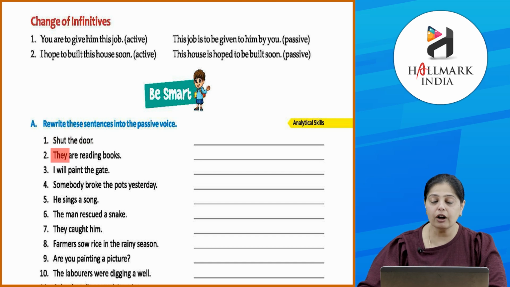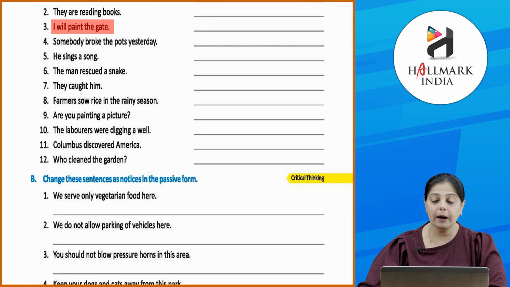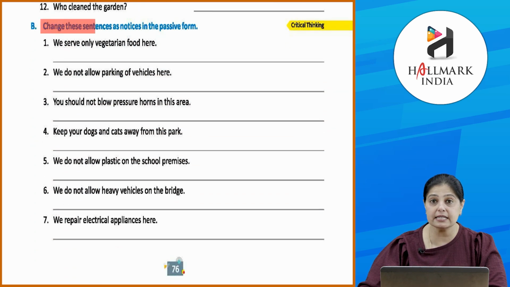Okay, they are reading books. The books are being read by them. Okay, I will paint the gate. The gate will be painted by me. Okay, clear? Let's now see how to change these sentences as notices in the passive form.